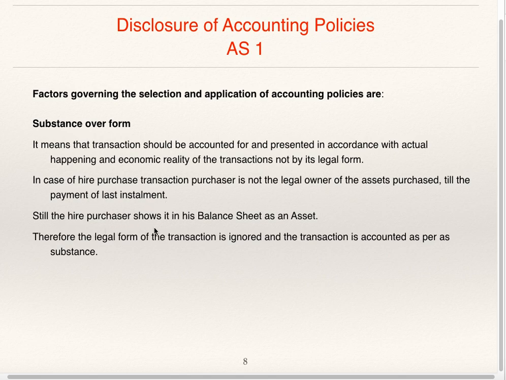Still, the hire purchaser shows this asset in the balance sheet as an asset, and he calculates depreciation also on these assets. Therefore, legal form of transaction is ignored and the transaction is accounted as per substance.